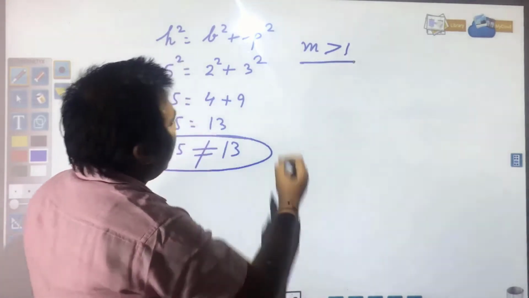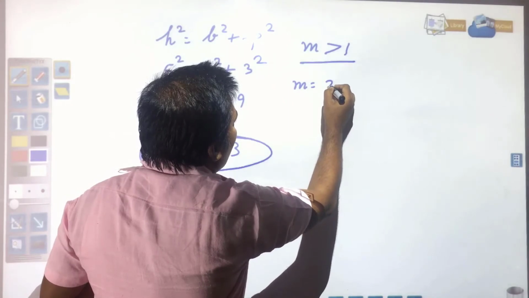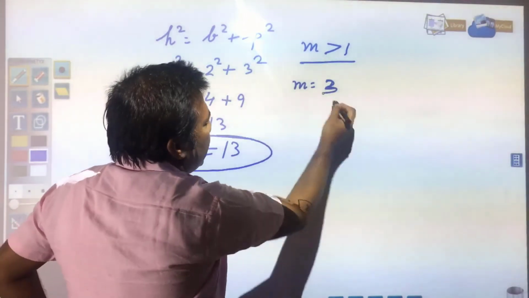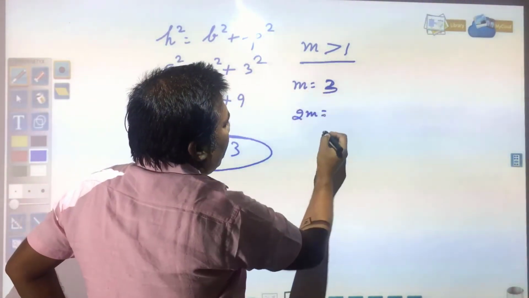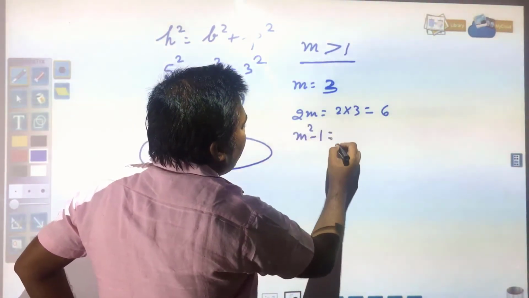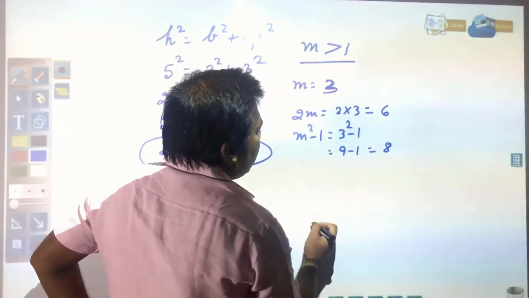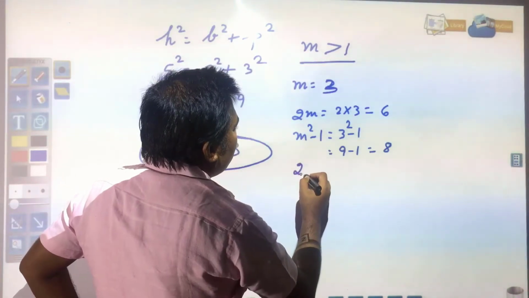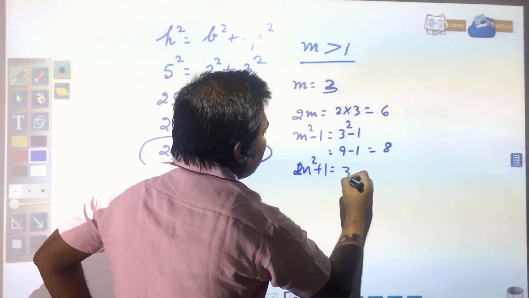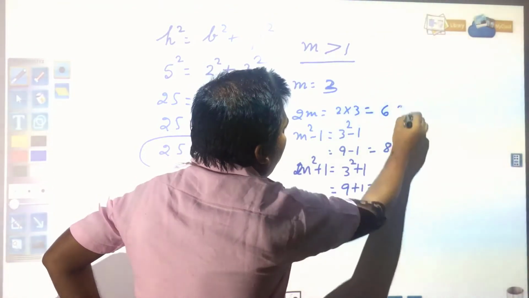We had assumed m is equal to 1, so just assume m is equal to 2 or 3. Suppose m is equal to 3. Then in this case, 2m will be 2 into 3, which means 6. m square minus 1 will be 3 square minus 1, which is 9 minus 1, this will be 8, and m square plus 1 is equal to 3 square plus 1, which is 9 plus 1, that is 10. Already you have seen this.